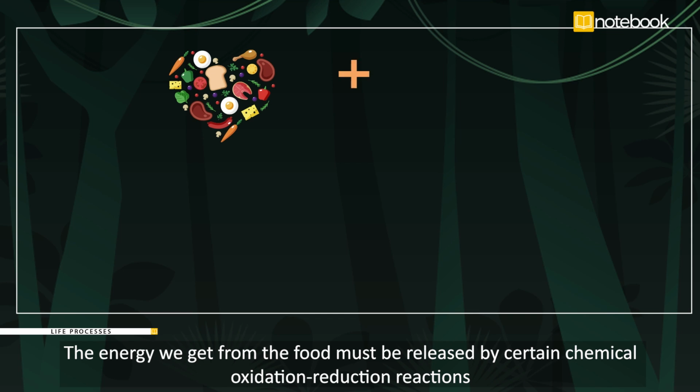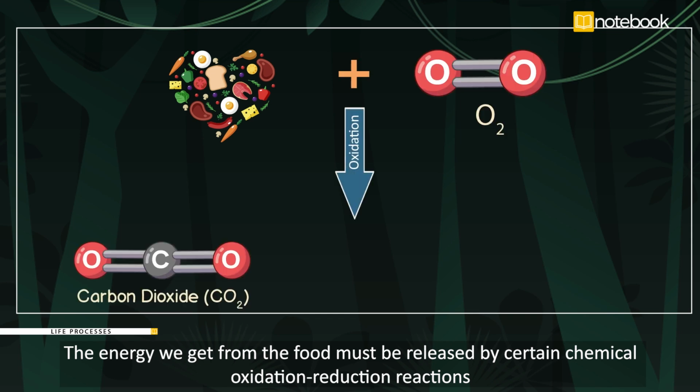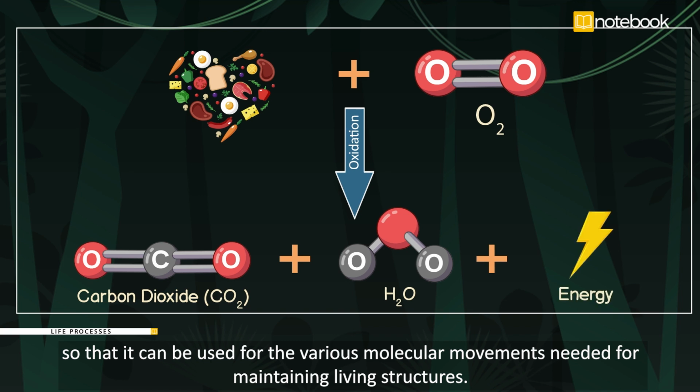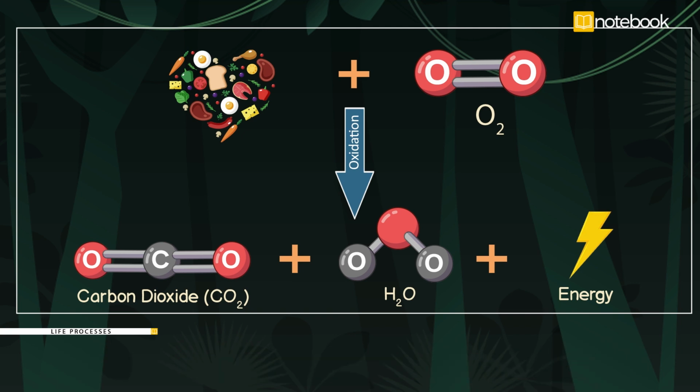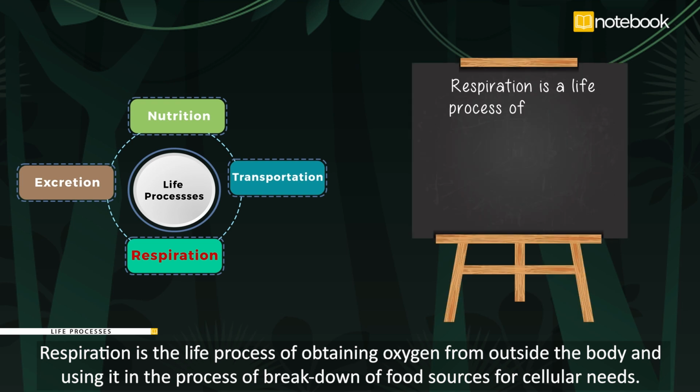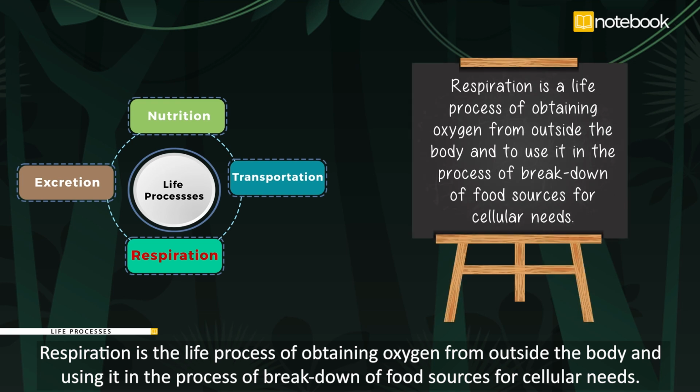The energy we get from the food must be released by certain chemical oxidation reduction reaction, so that it can be used for the various molecular movements needed for maintaining living structures. For this purpose, oxygen is needed from outside the body. Respiration is the life process of obtaining oxygen from outside the body and using it in the process of breakdown of food sources for cellular needs.